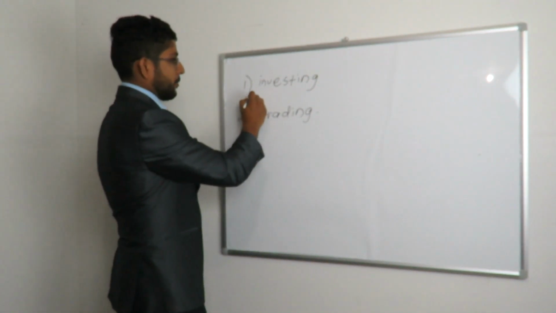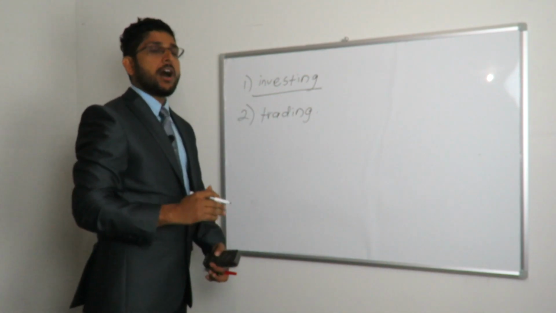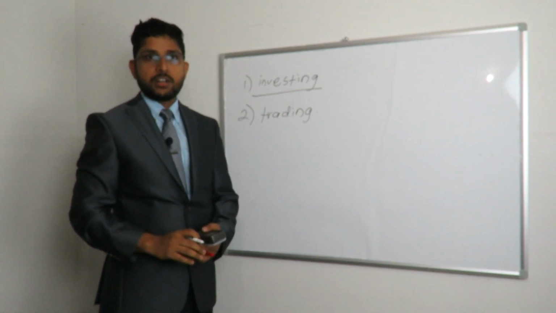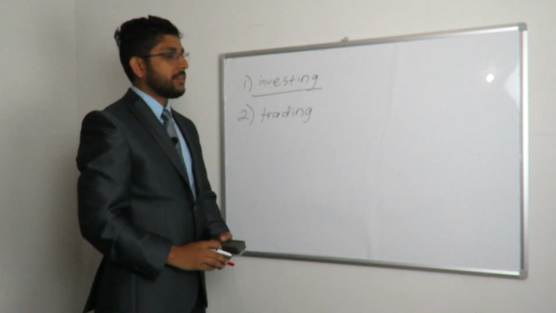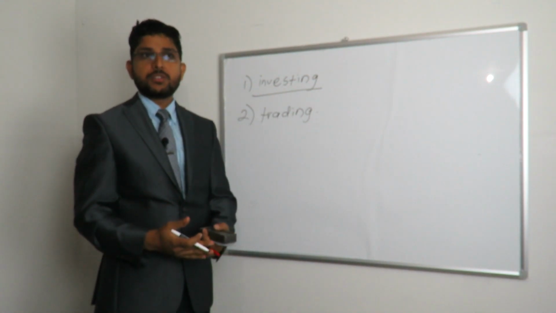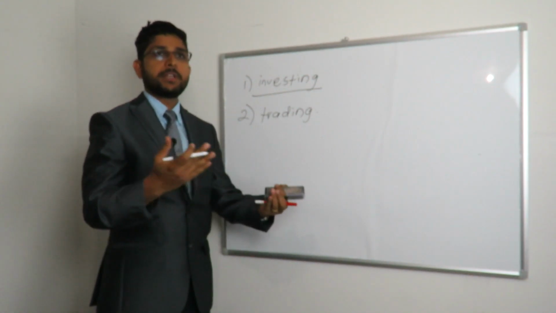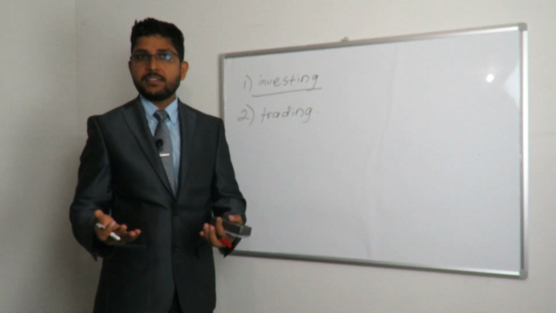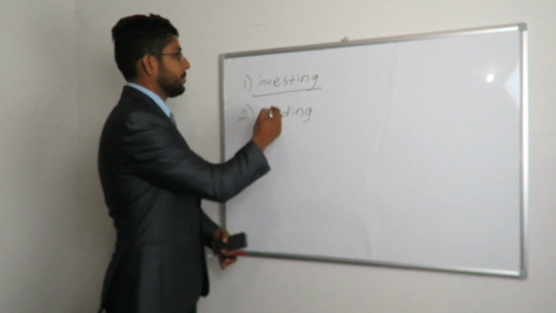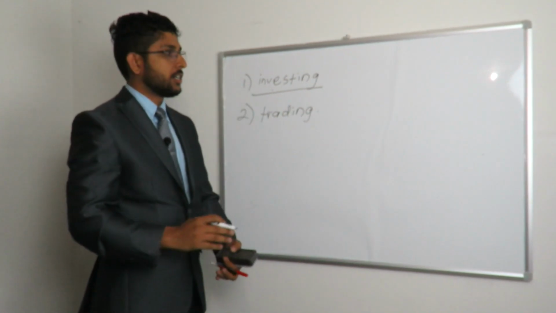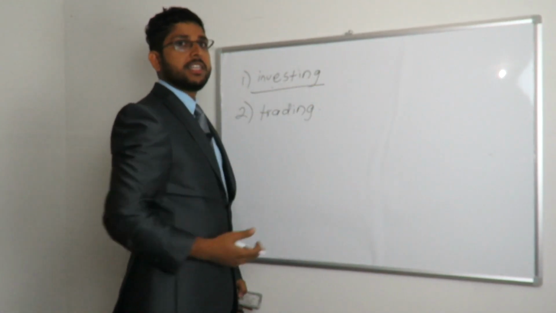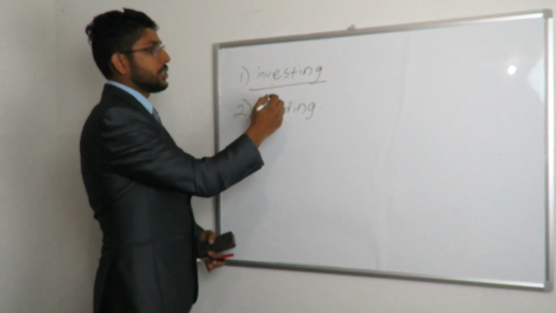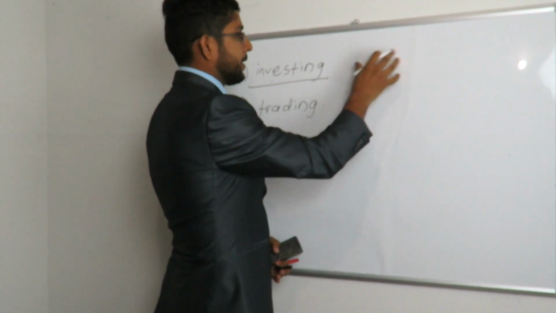So let me talk about investing, how it works, and how you can invest the amount in the stock. Let's say you have enough money, like $50,000 or $100,000. Some of them have become lottery winners. Instead of keeping the amount in the bank, where you don't get any interest, if you invest that amount in the stock, searching for the good stock in the market, then you can earn some profit from that company.